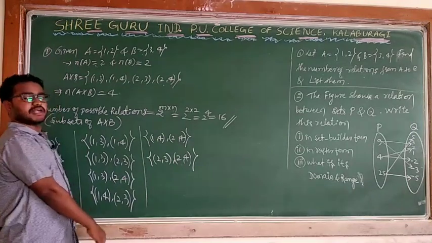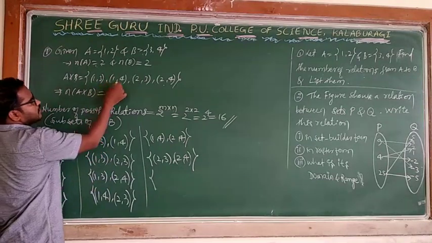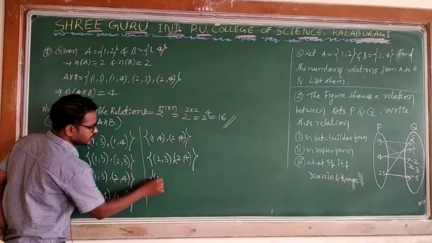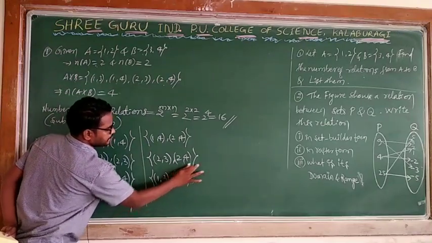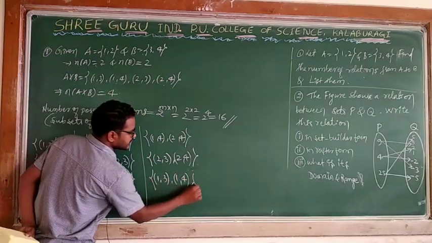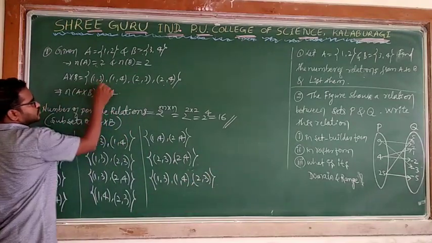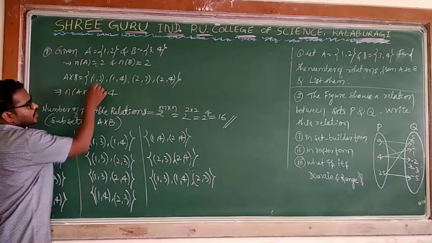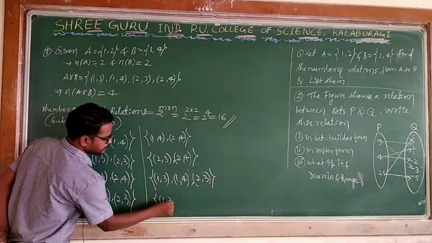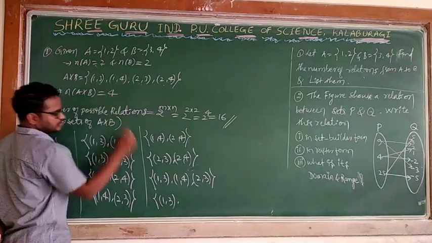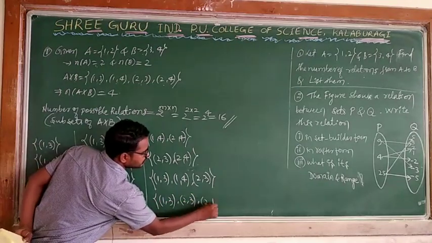Then I will take 3-ordered pairs. What are those? First one, see. (1,3), (1,4), (2,3). (1,3), (1,4), then (2,3). The thing is, see, so very simple, but you have to concentrate. This one is over, and then (1,3), (2,3), (2,4) I will take. (1,3), then I am leaving (1,4), (2,3) and (2,4).